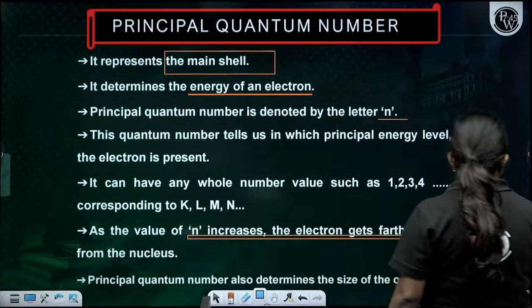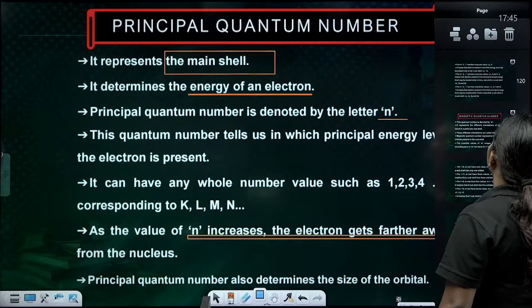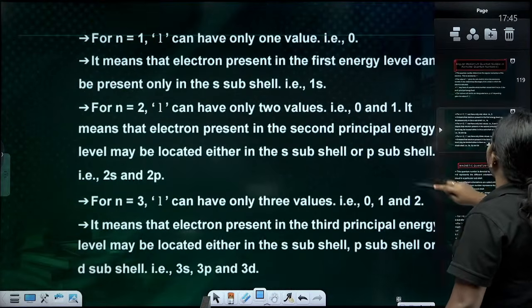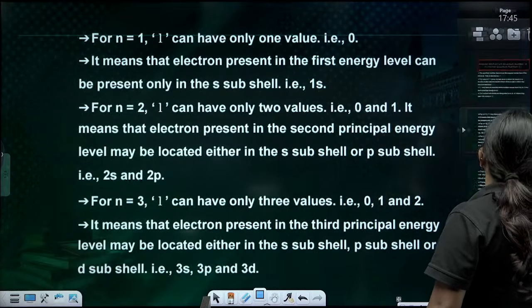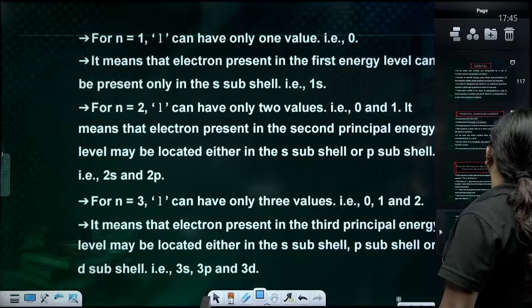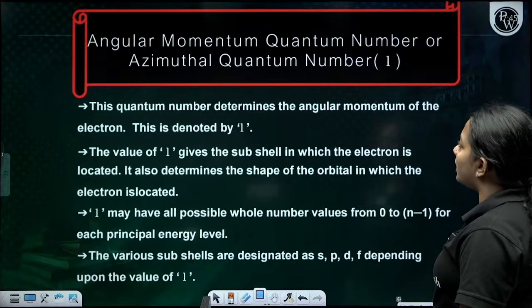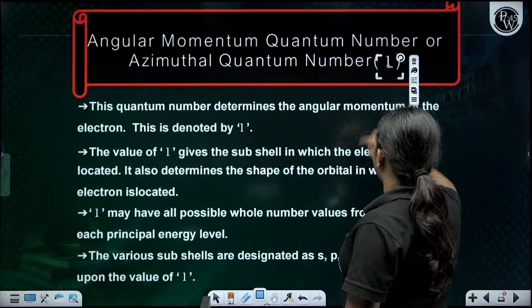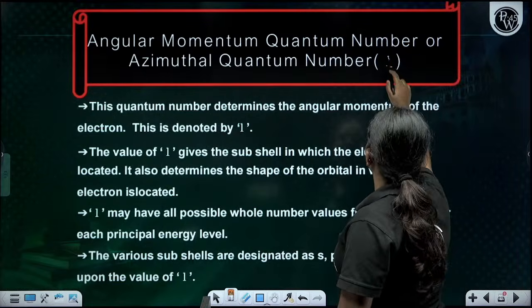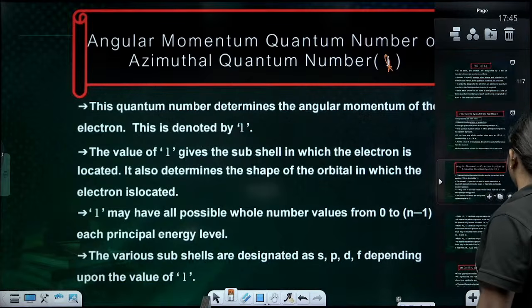Okay, fine. Next one is your angular quantum number, or azimuthal quantum number, which is denoted as l. Okay, this is denoted as l.